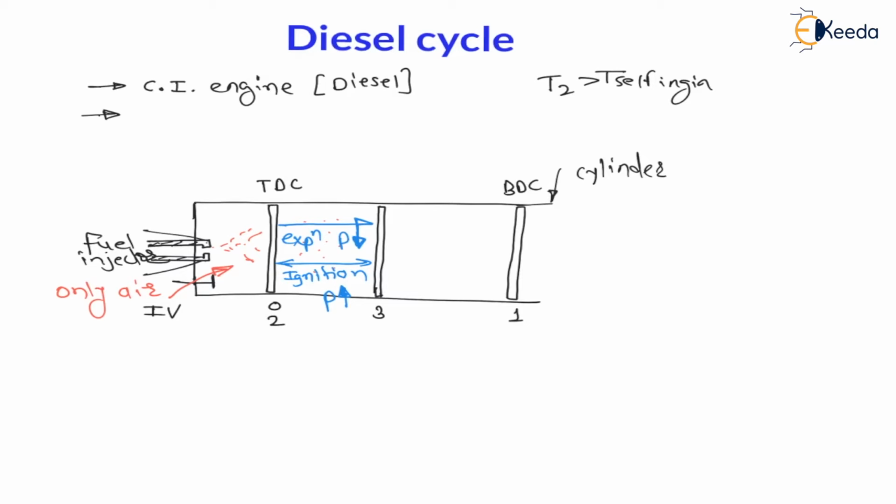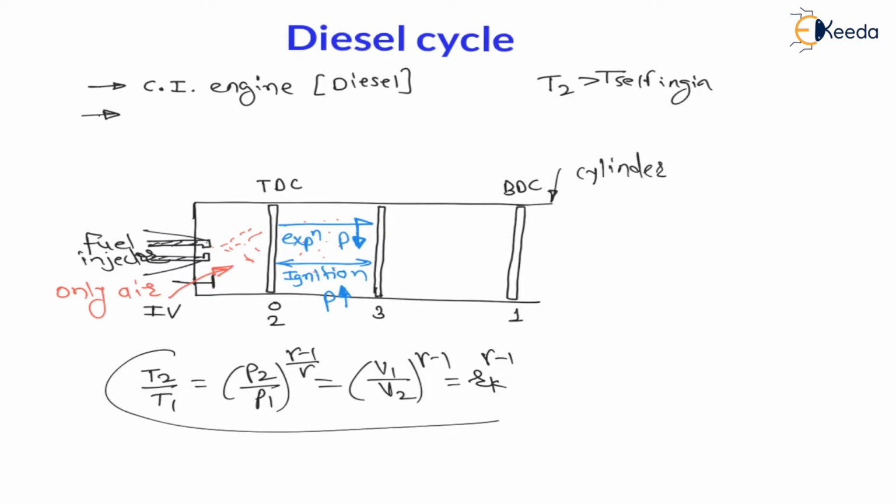Now again my dear students, from 1 to 2 this is a compression process, and during this compression process it is a reversible adiabatic compression. Therefore this equation T2 divided by T1, which is equal to P2 divided by P1 raised to gamma minus 1 upon gamma, is equal to V1 divided by V2 raised to gamma minus 1. This is valid, and this V1 divided by V2 is called compression ratio, which is rk. Therefore rk raised to gamma minus 1, this equation is valid.